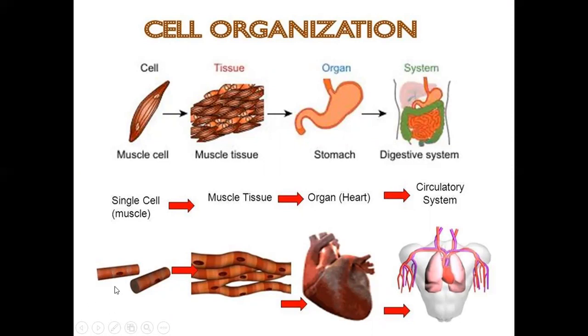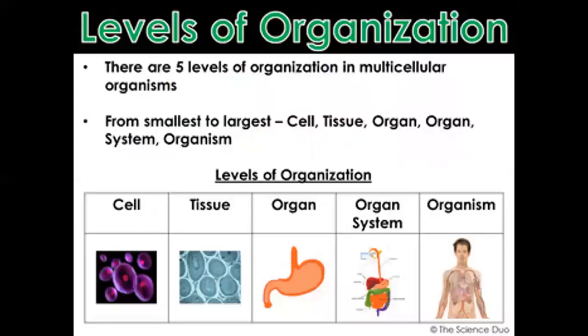Another example: over here, this is one muscle cell. Okay, now here I have many cells together with the same shape and the same function, making a tissue. Then tissues together make the organ, which is the heart. Then the heart is an organ of the circulatory system, which is one of the systems in my body.